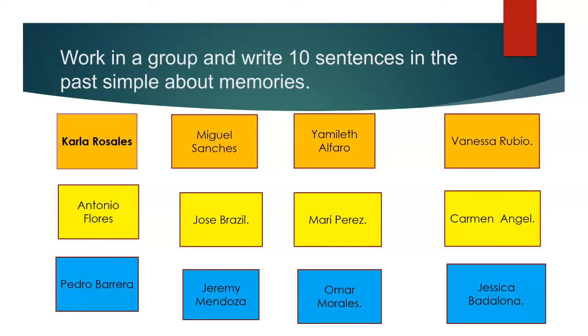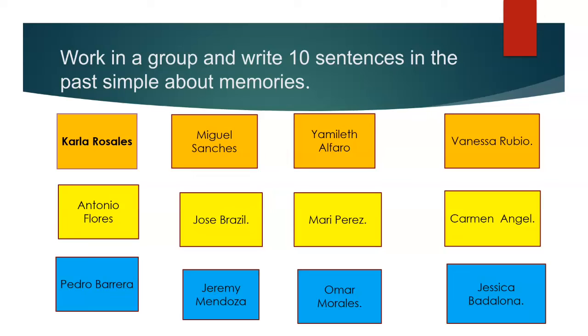And okay guys, the other activity that I have is this. In this PowerPoint presentation, I have different names, the members of this class, and different colors. The people that have the same color will be joined in a conference.